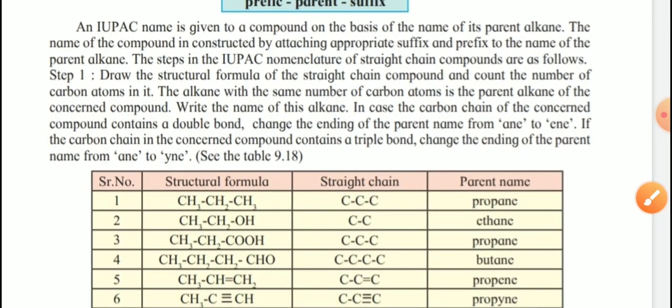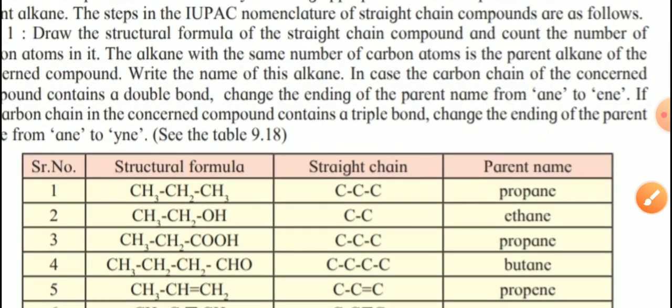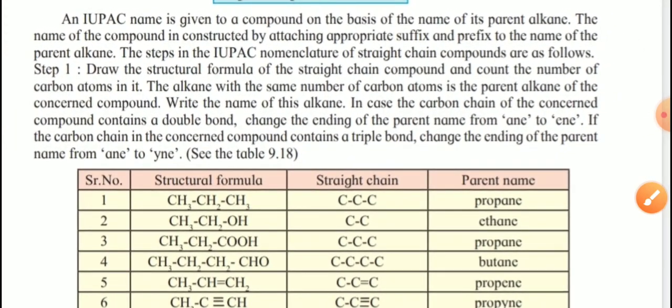An IUPAC name is given to a compound on the basis of the name of its parent alkane. The name of the compound is constructed by attaching the appropriate suffix and prefix to the name of the parent alkane. The steps in the IUPAC nomenclature of a straight chain compound are as follows. So we learn about these steps.